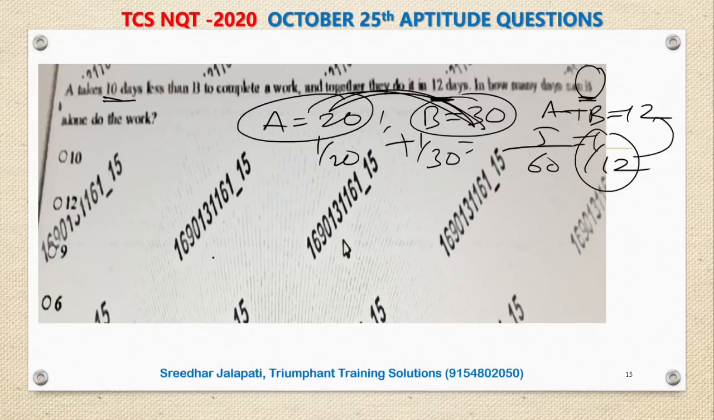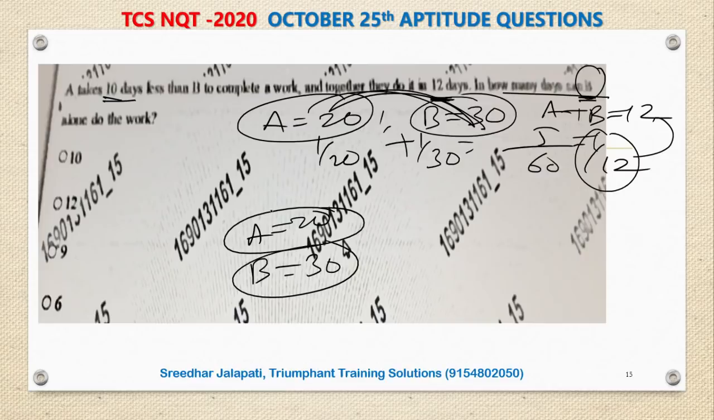So that means if the question is how many days A alone takes, answer should be 20. If the question is how many days B alone takes, answer should be 30. But again, none of them is there in the options. That is not there in the options. I may be wrong, you can check it. But it appears to be a simple question. A takes 10 days less than B to complete a work, and together they do it in 12 days. So A 20, B 30, right? Okay, you check it again.